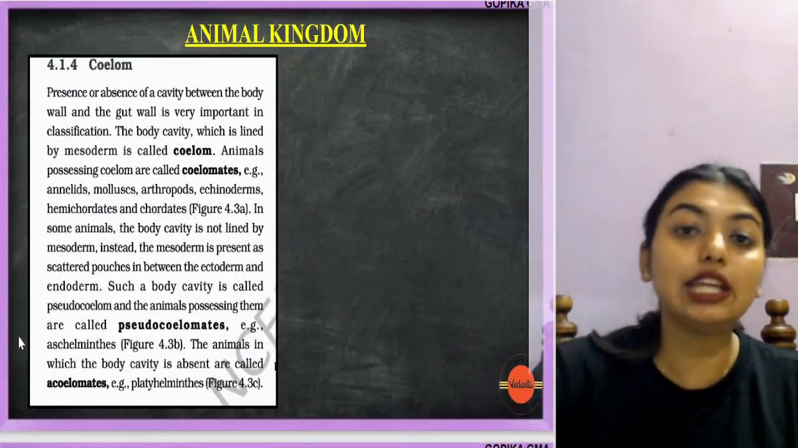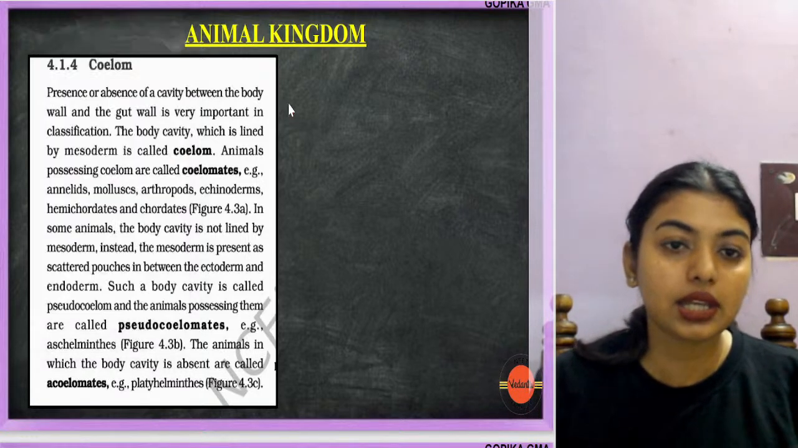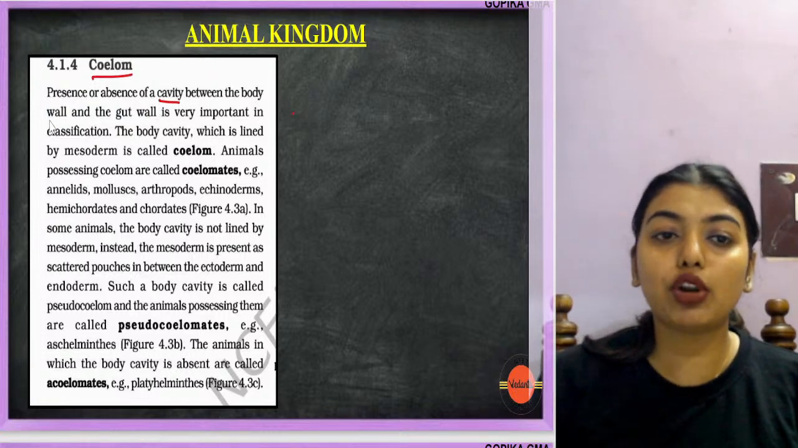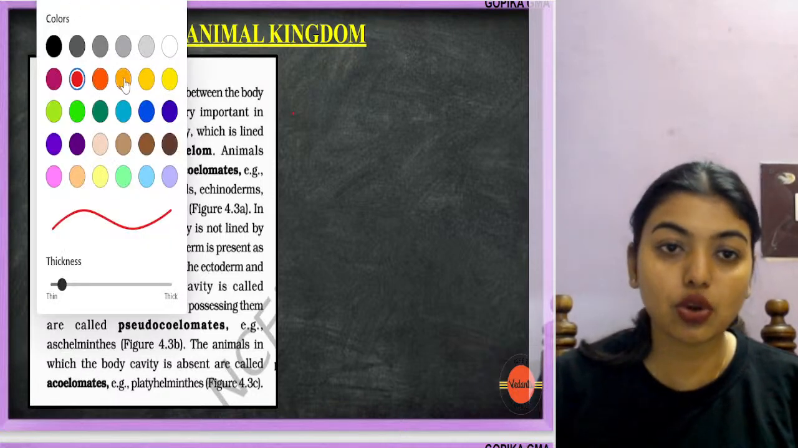Now, coelom. Now let's see what is coelom. Coelom: the presence or absence of a cavity between the body wall and the gut wall is very important in classification. That is, students, always remember.